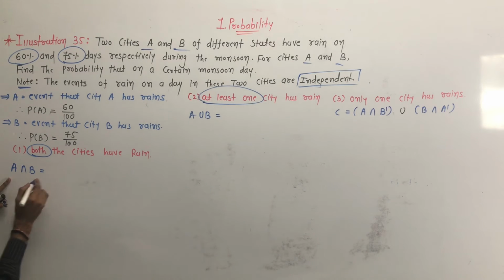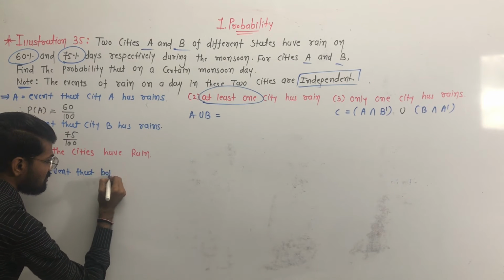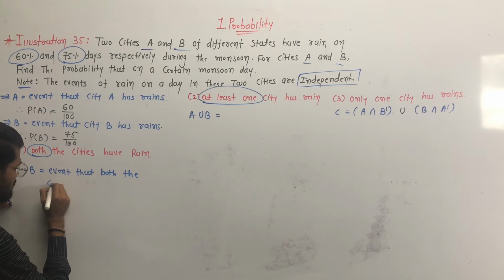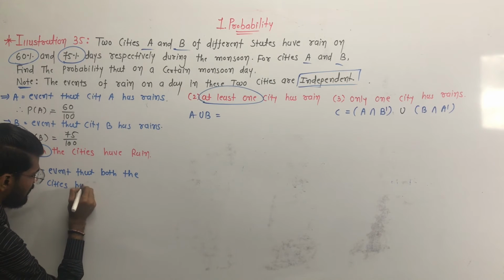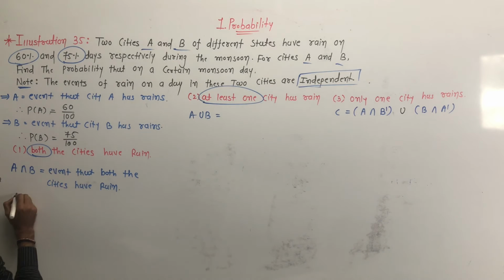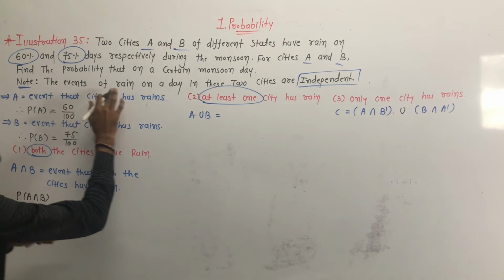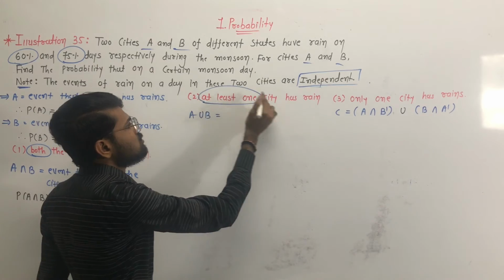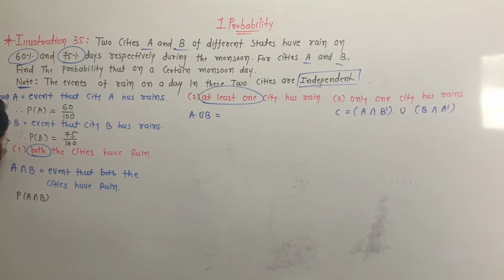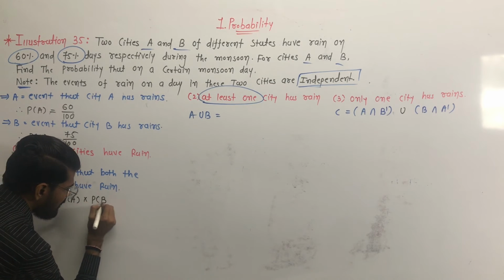Okay, A union B is the event that both the cities have rain. So we have to find the probability of intersection of event A and B, and here note that the events of the rain on the day in these two cities are independent. Yes, this event A and B are independent events, and the formula for independent events is P of A intersection B is equal to P of A multiplied by P of B. Clear? It is too simple.